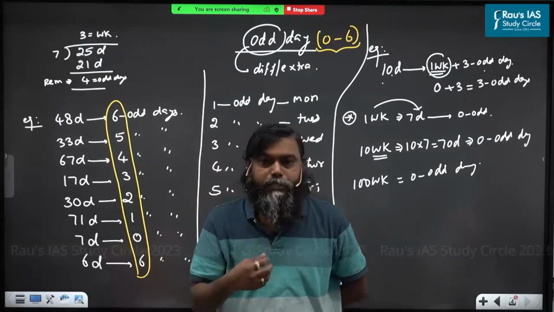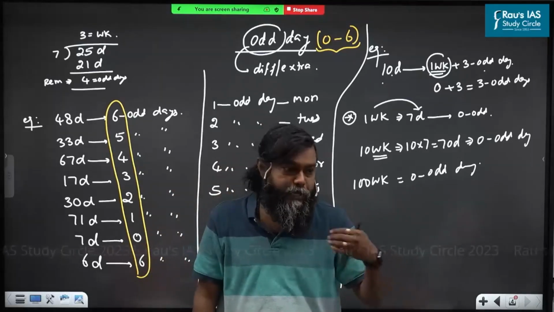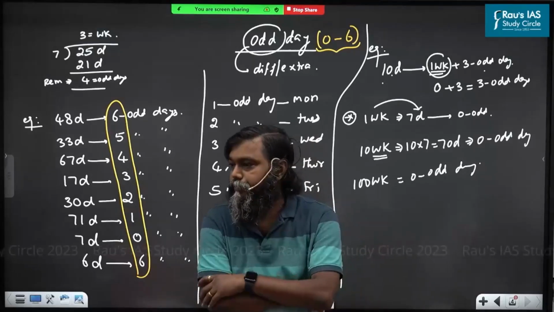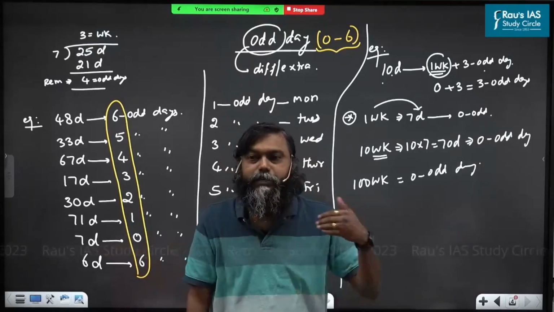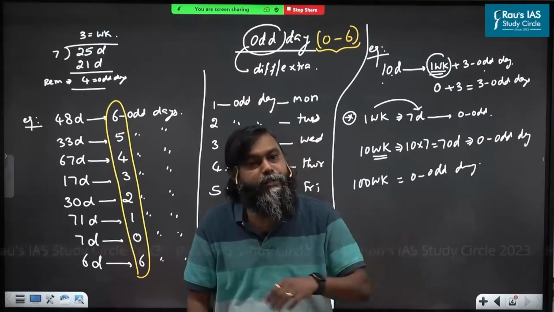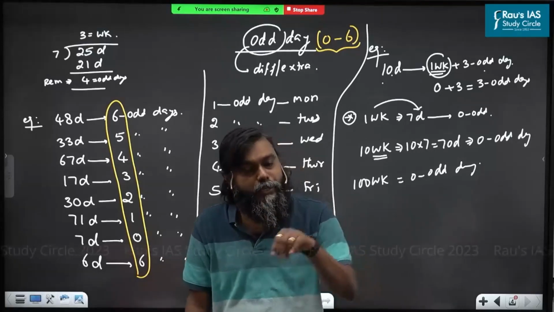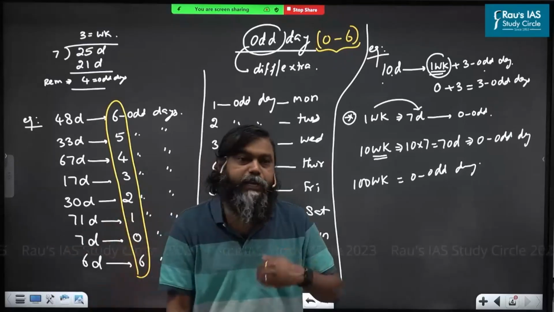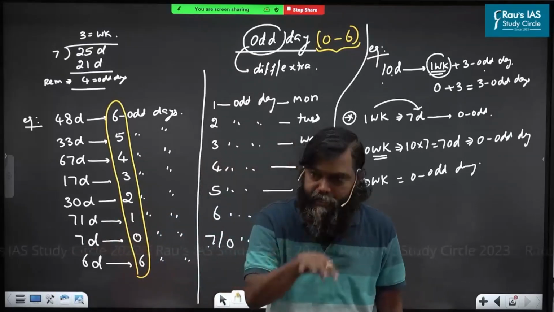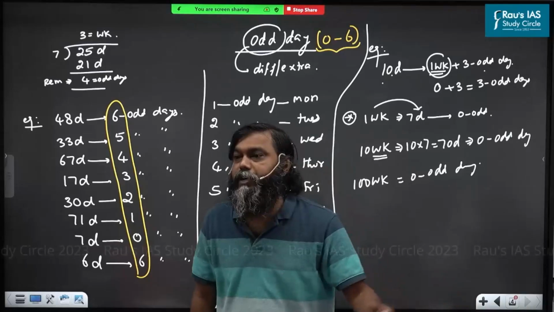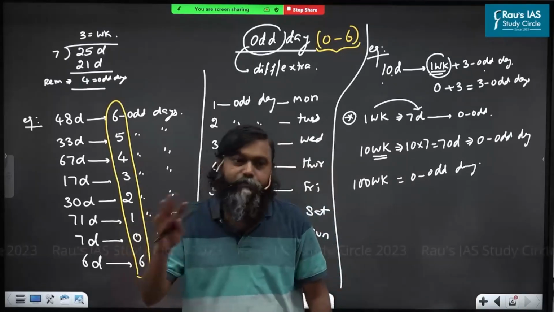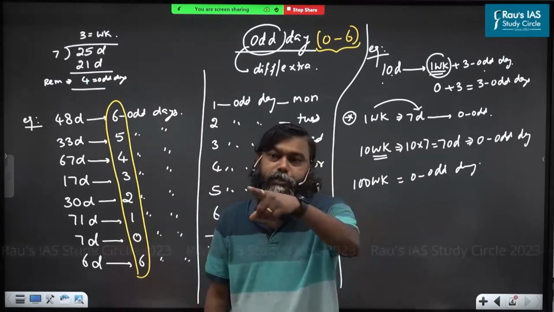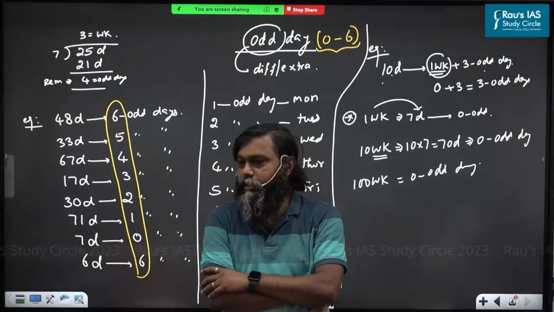Sir, Madam Ji is 1000 weeks younger than me. What does it mean? The difference between me and Madam Ji is how many weeks? 1000 weeks is synonymous with how many odd days? 0 odd days. That means me and Madam Ji were born on the same day. Madam Ji was born on Wednesday. When was I born? The same Wednesday. Are you understood or not understood? All understand this?